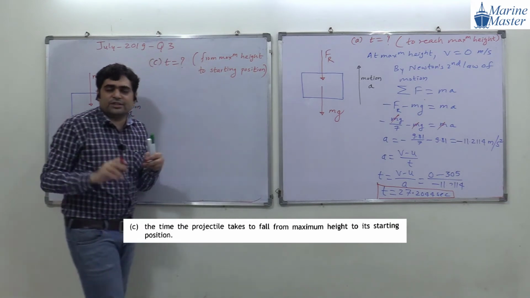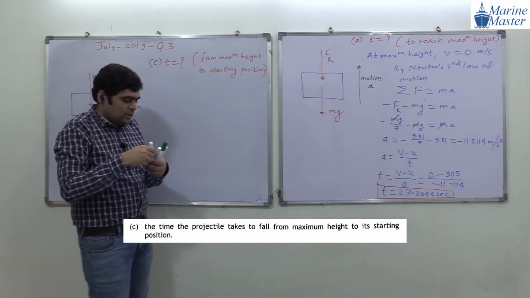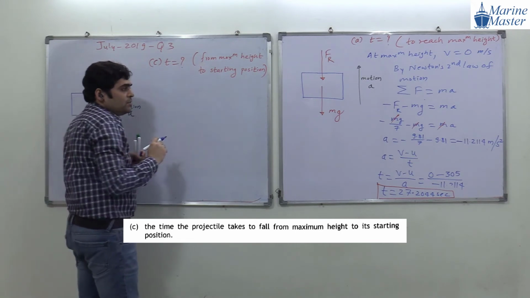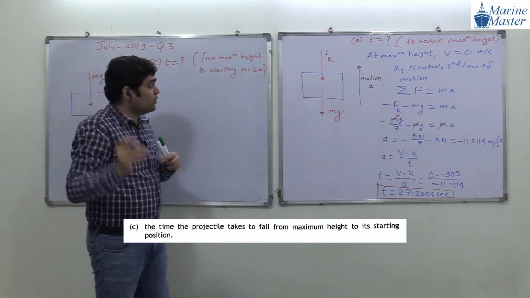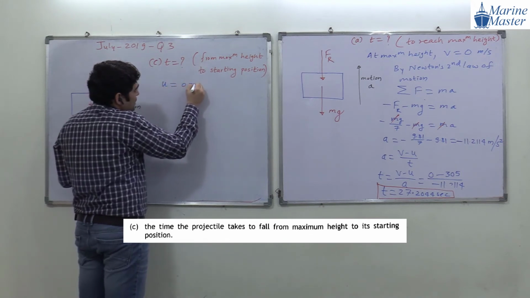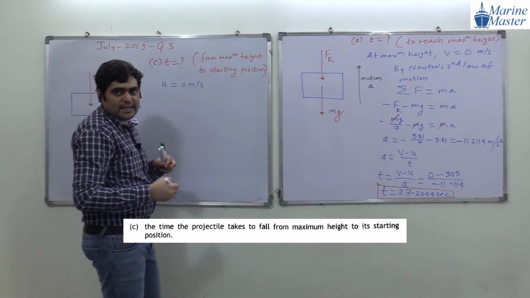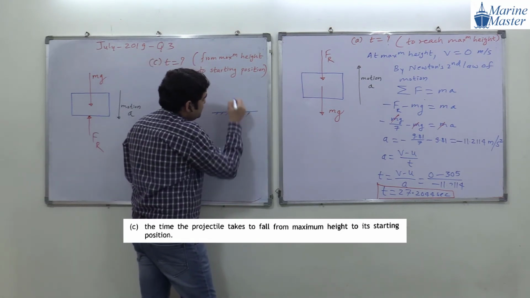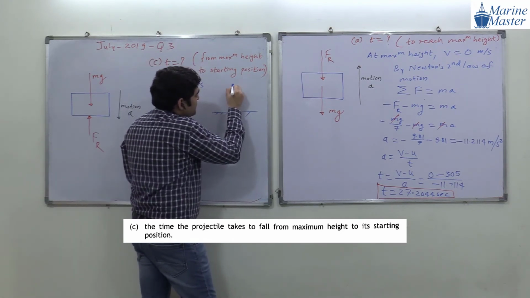Very simple discussion. When the projectile is at maximum height, our motion is from the top point to the bottom point. So the initial velocity in this scenario will be 0 meters per second, because the projectile is falling from this level.